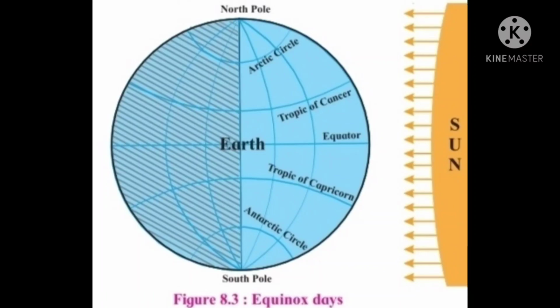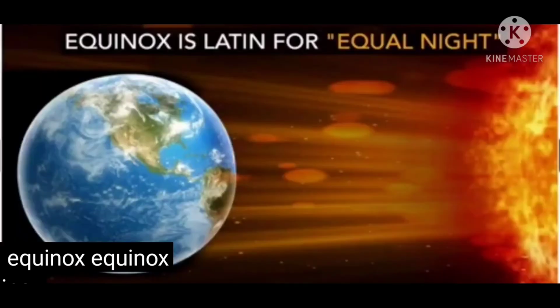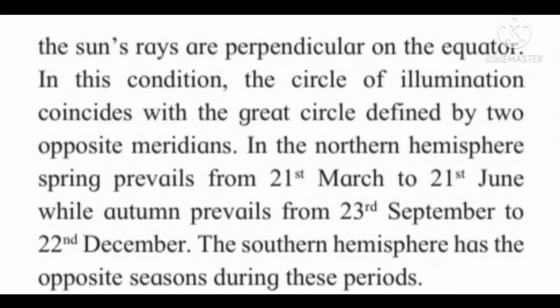The illuminated and the dark portions of all the parallels, including the equator, are shown in figure 8.3. In the figure, the circle of illumination divides all the parallels from the North Pole to the South Pole equally. Everywhere on the earth, night time and daytime are of equal duration. This condition is called equinox. On equinox, the sun's rays are perpendicular on the equator. In this condition, the circle of illumination coincides with a great circle defined by two opposite meridians.